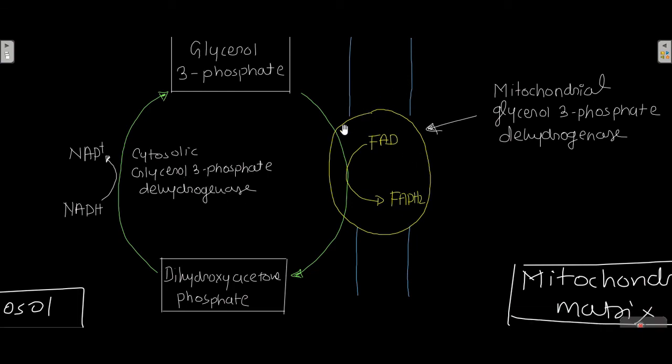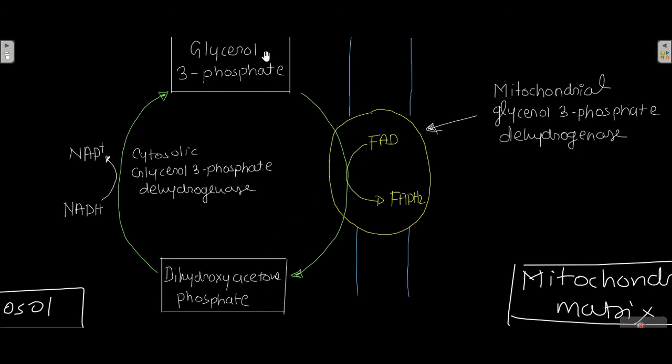Now in the membrane of the mitochondria there is this mitochondrial glycerol 3-phosphate dehydrogenase. Okay, this enzyme has a prosthetic group FAD. So this enzyme then catalyzes the conversion of glycerol 3-phosphate into dihydroxyacetone phosphate.